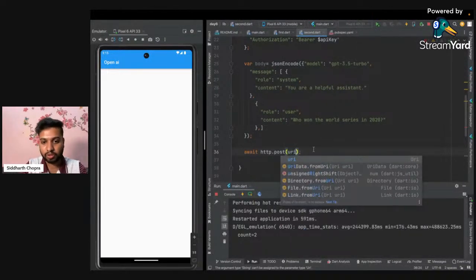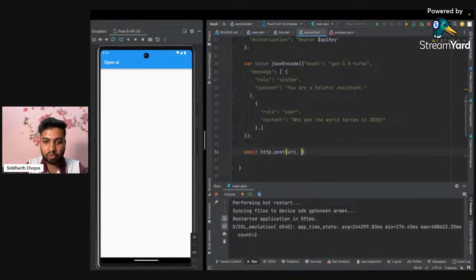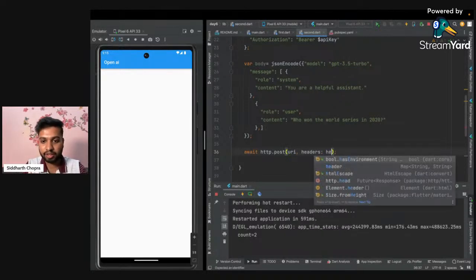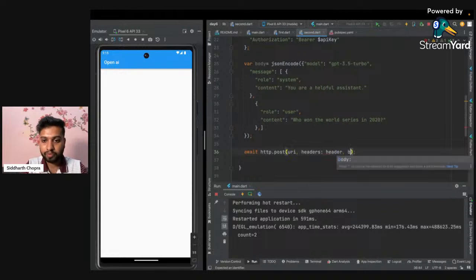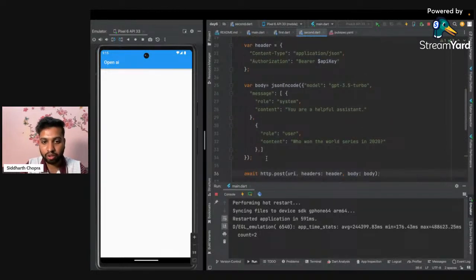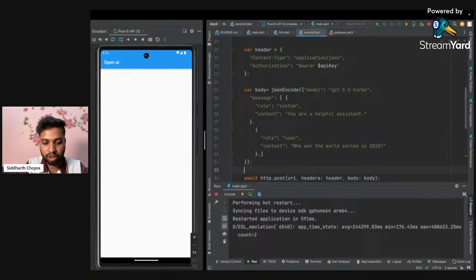Here we have passed the URI, and apart from the URI, we also have to pass other information like headers and the body. So I'm passing the headers and body, what we have created here. And the better practice is to always put the call inside a try catch block.